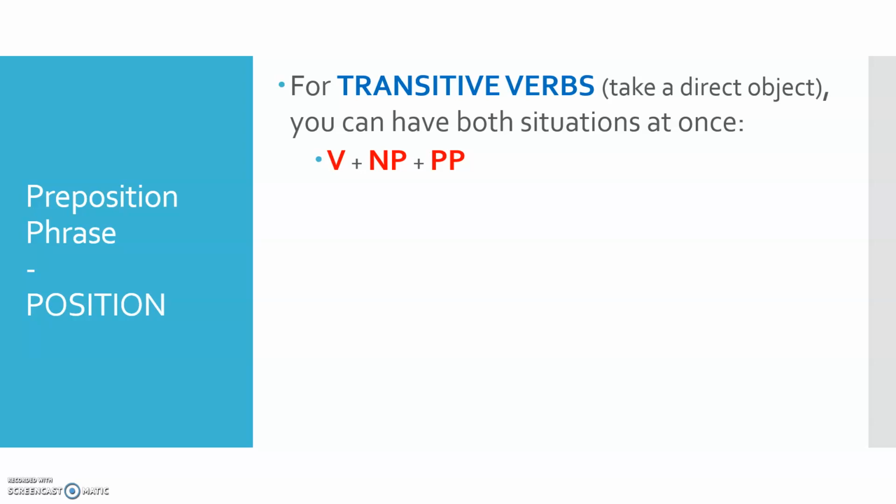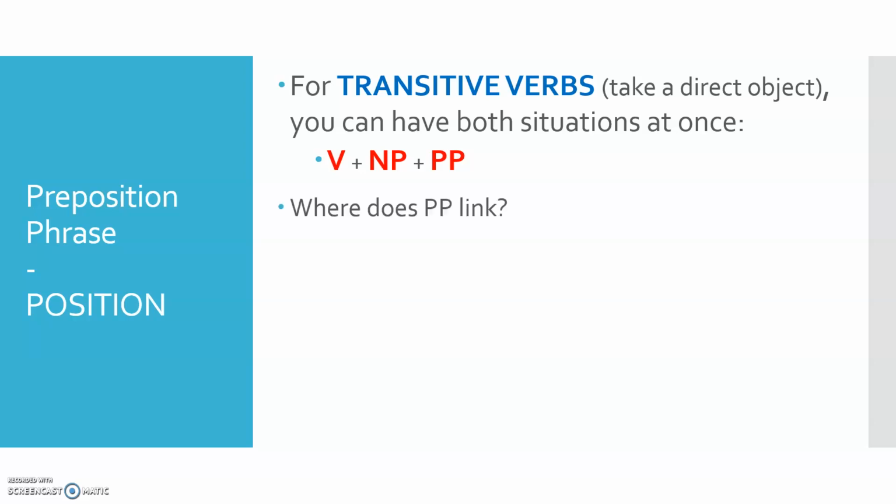But for transitive verbs, we have the complexity of having both of these situations happening at the same time. So this is a very typical structure for a verb phrase for transitive verbs: you have a direct object, so the noun phrase marking the direct object, and then you have a preposition phrase following that.